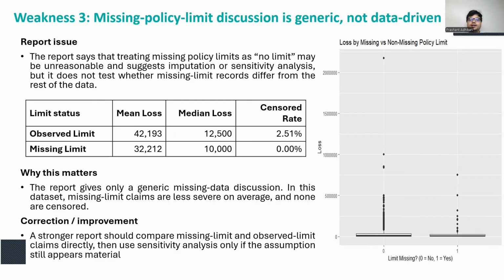The report says that treating missing limits as no limit may be unreasonable and suggests imputation or sensitivity analysis, but it never checks whether missing limit rows actually differ from the rest of the data. In my reconstruction, claims with missing limits had lower mean and median loss than claims with observed limits, and none of them were censored. The box plot also supports this pattern. Both groups are right skewed, but the missing limit group does not appear systematically more severe. So the report should have supported this discussion with evidence from the dataset instead of giving only a general warning.